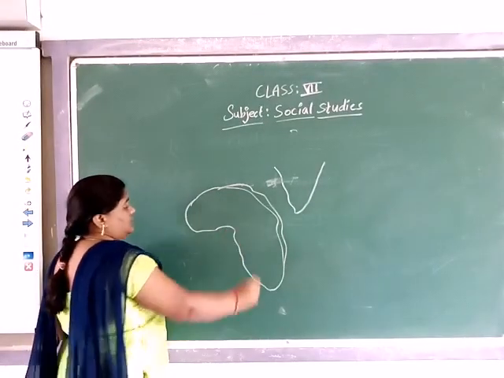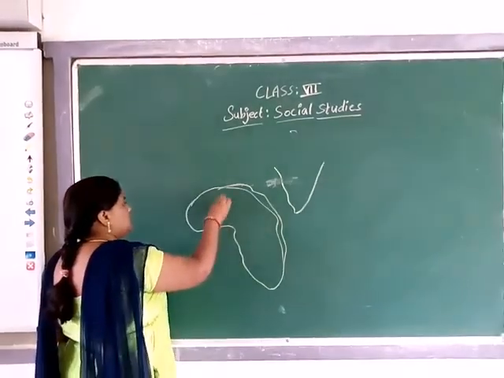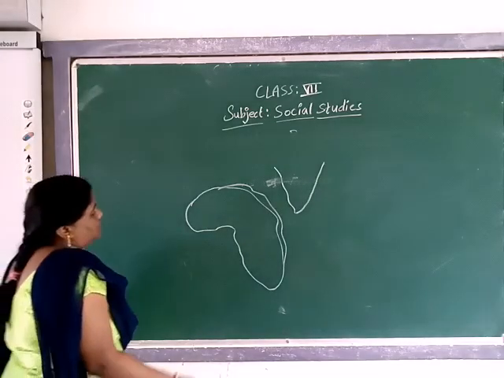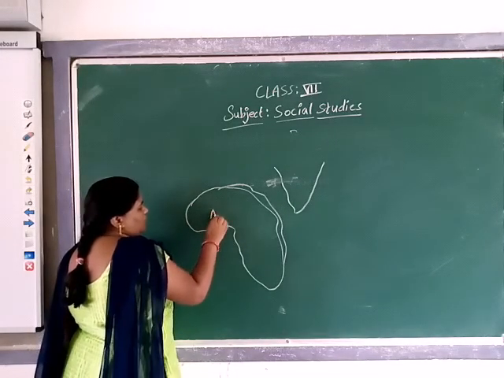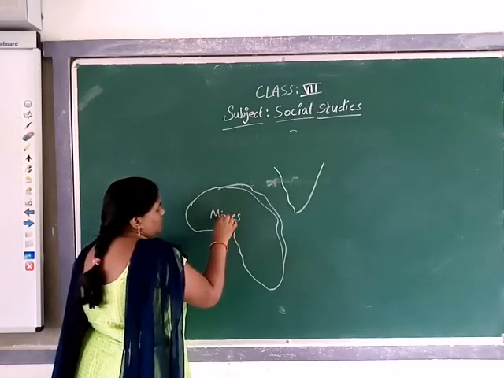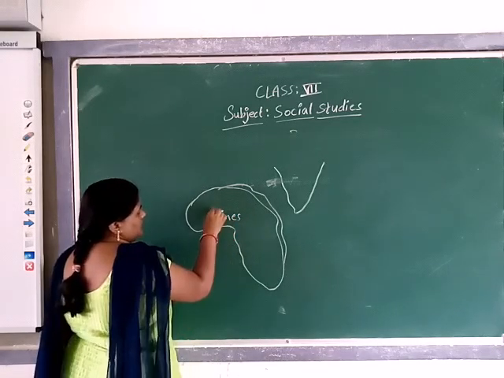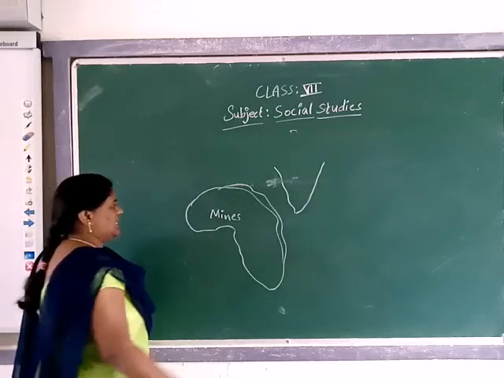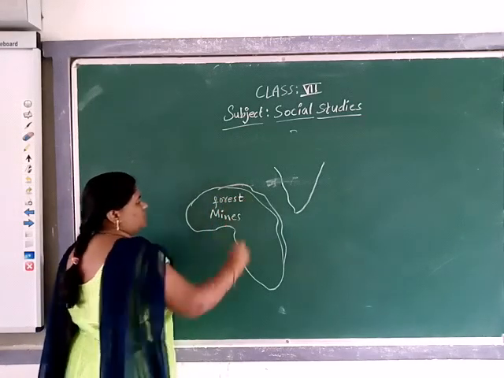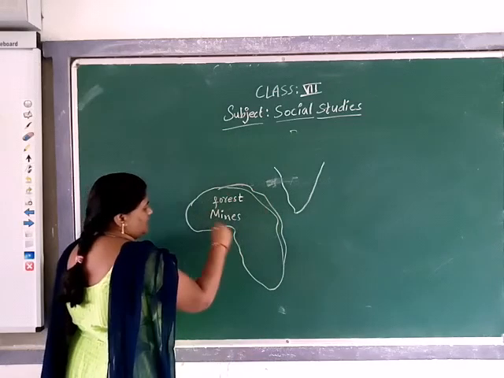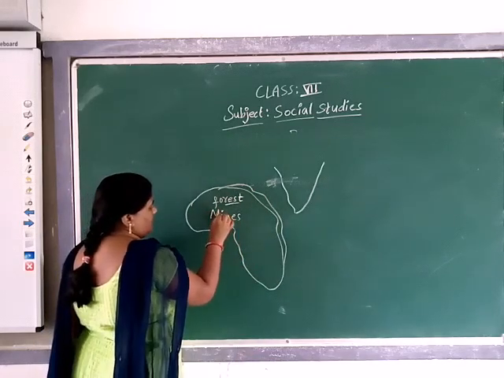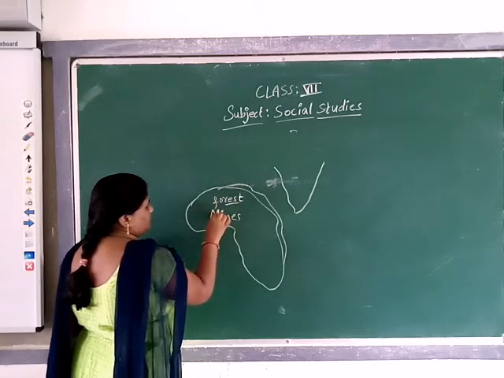In this continent, there are so many gold mines and minerals available in this land, and this land has huge forest areas.